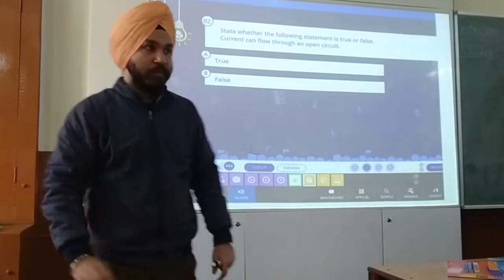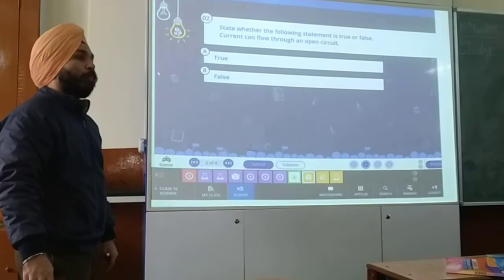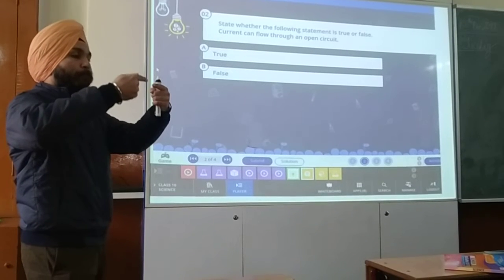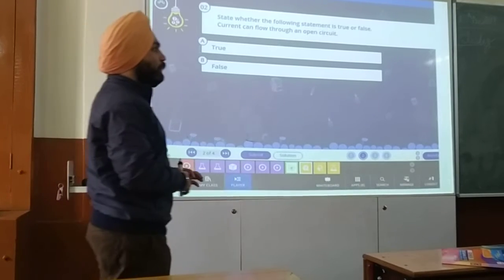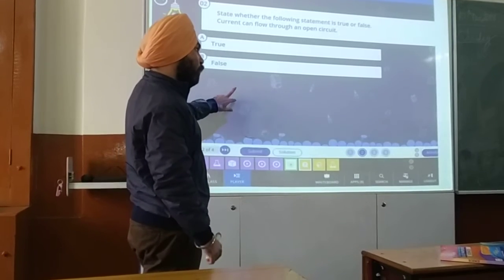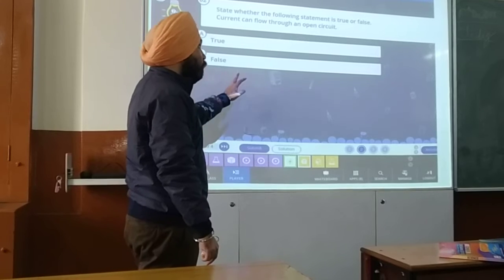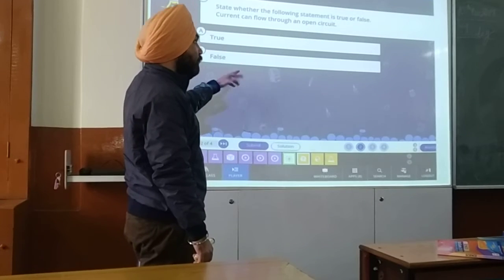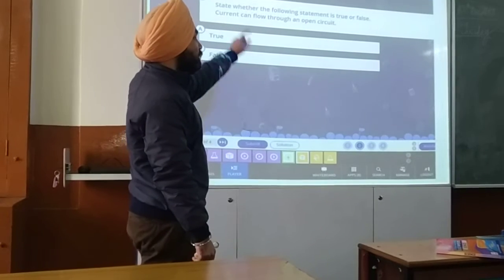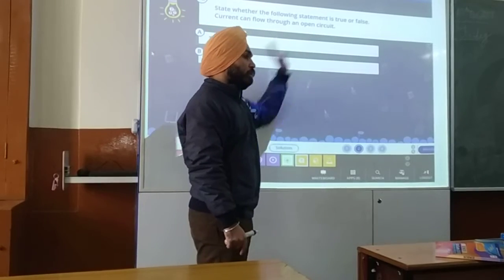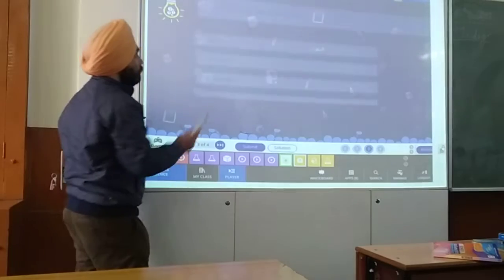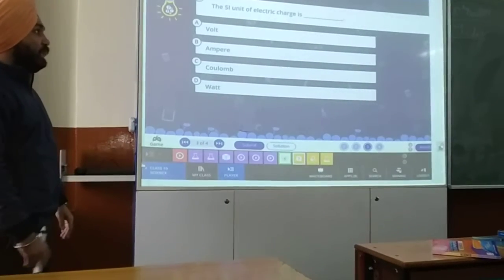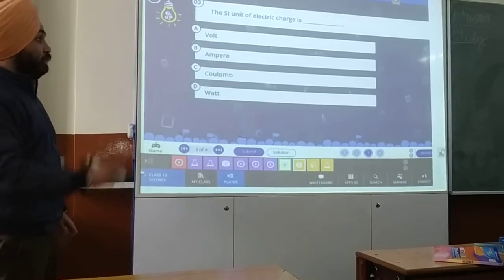Because the circuit is open. There is no medium for the electrons to flow. So the circuit has to be closed. If the switch is on, then current will flow. If the switch is off, it will not flow. On means closed, off means open. So your right answer is false.